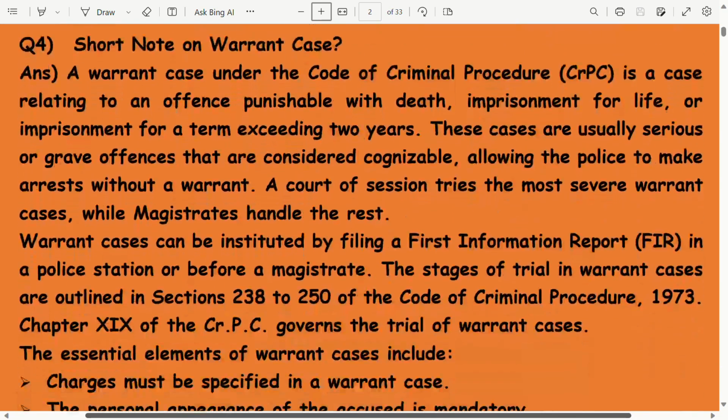Warrant case. A warrant case under the code of CRPC is a case relating to an offence punishable with death, imprisonment for life, or imprisonment for a term exceeding 2 years. These cases are usually serious or grave offences that are considered cognizable, allowing the police to make arrest without a warrant. A court of session tries the most severe warrant cases while magistrates handle the rest. Warrant cases can be instituted by filing a FIR in a police station or before a magistrate. The stages of trial in warrant cases are outlined in section 238 to 250 of the Code of CRPC. Chapter 19 of the CRPC governs the trial of warrant cases.